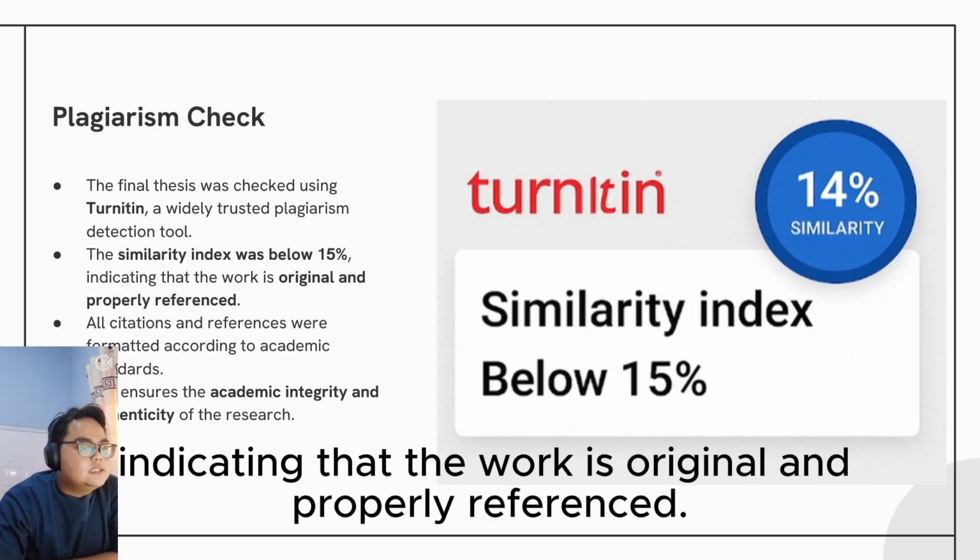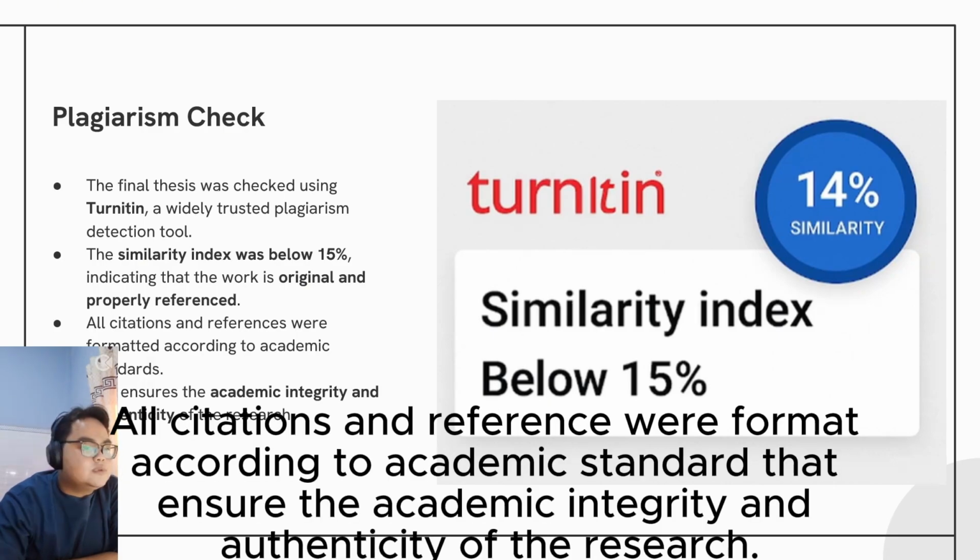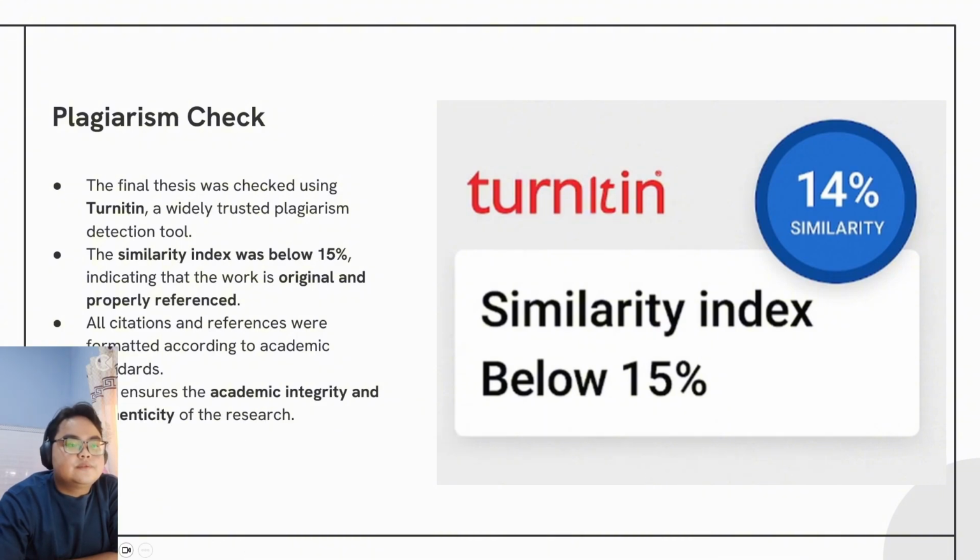Citations and references were formatted according to academic standards that ensure the academic integrity and authenticity of the research.